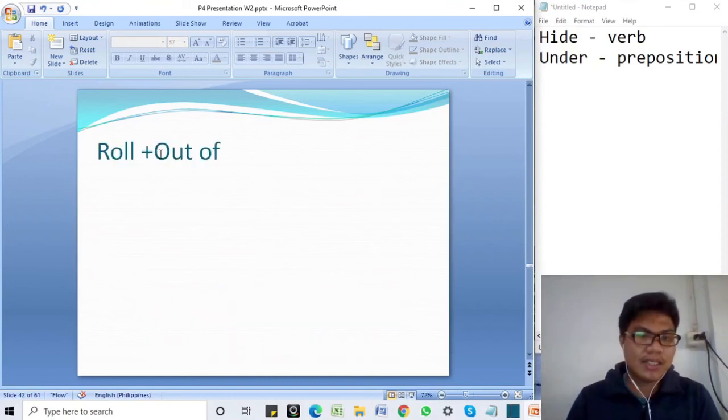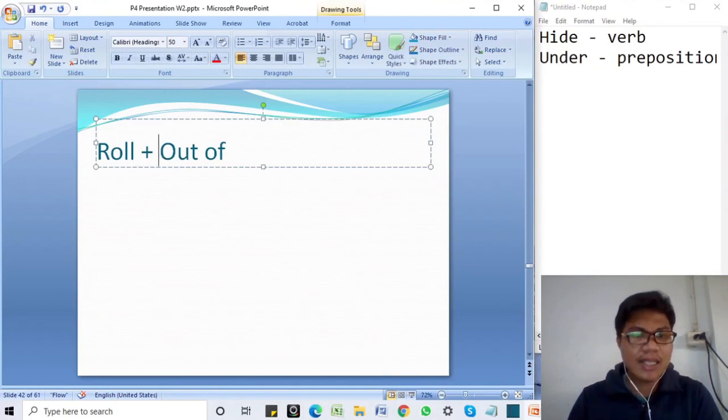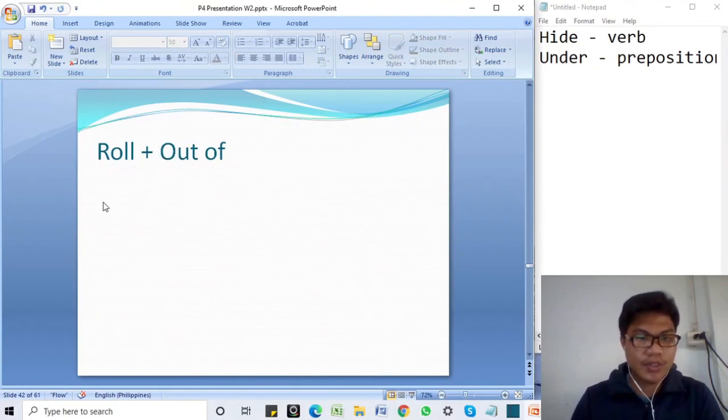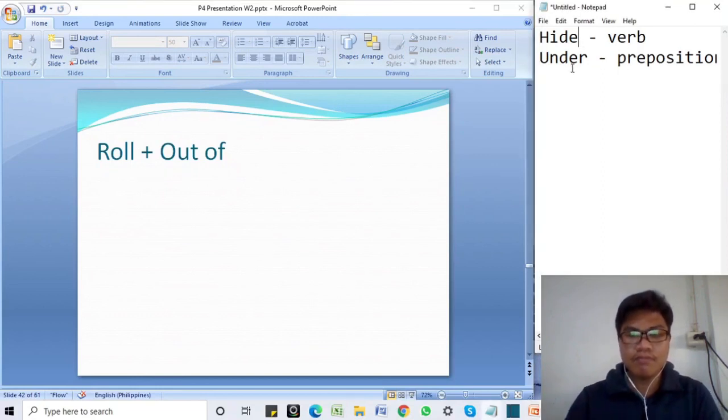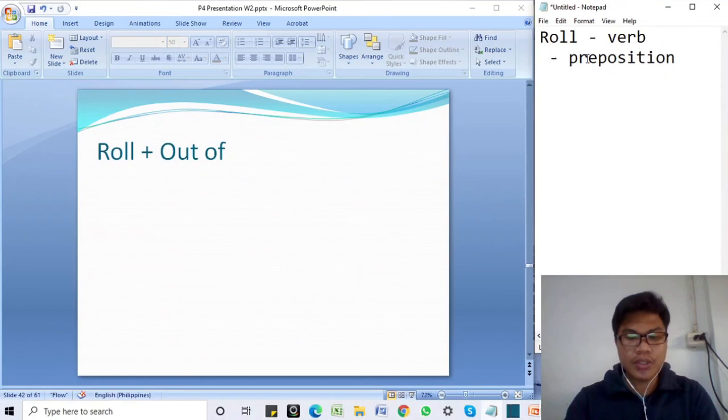Now this is, I think, the last example that we're going to use in this topic. So the verb here is roll. And the preposition we're going to use is out of.